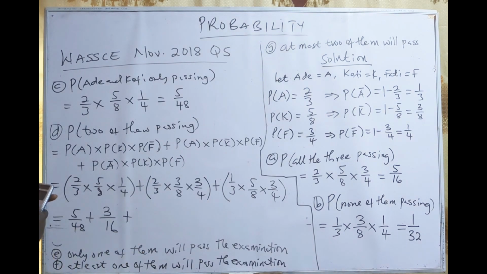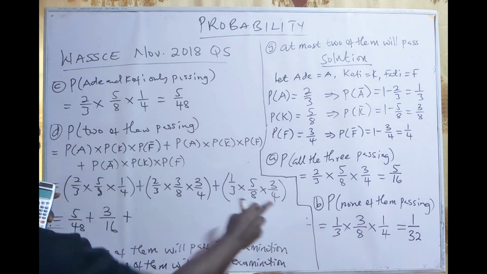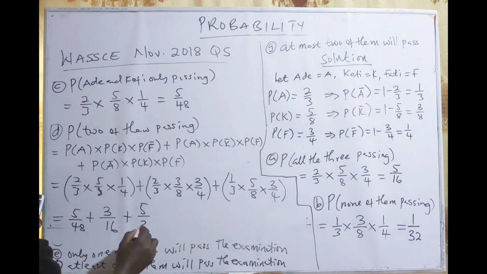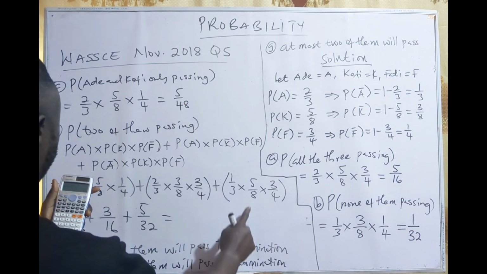plus 1/3 times 5/8 times 3/4. That is 5/32. Okay, 1/3 times 5/8 times 3/4.